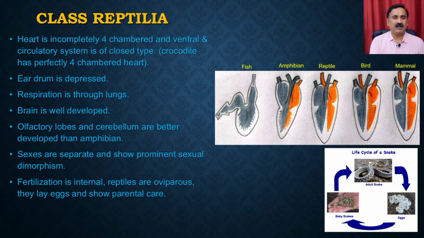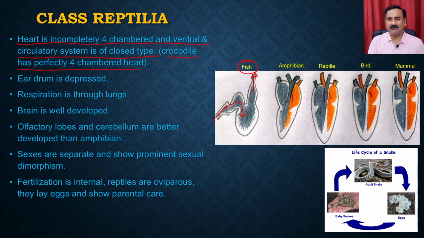In the class Reptilia, the heart is incompletely four-chambered and ventral, and the circulatory system is of closed type. Only the crocodile is the exception, as it has a four-chambered heart. So you see how the heart developed as animals went through evolution. In the fish you have the two-chambered heart, but these are continuous, which means the blood comes from one side and then goes on to the other side. There is no circulation actually.